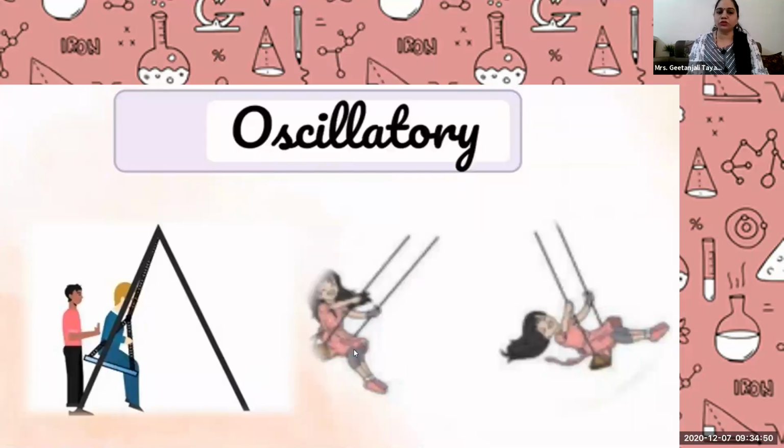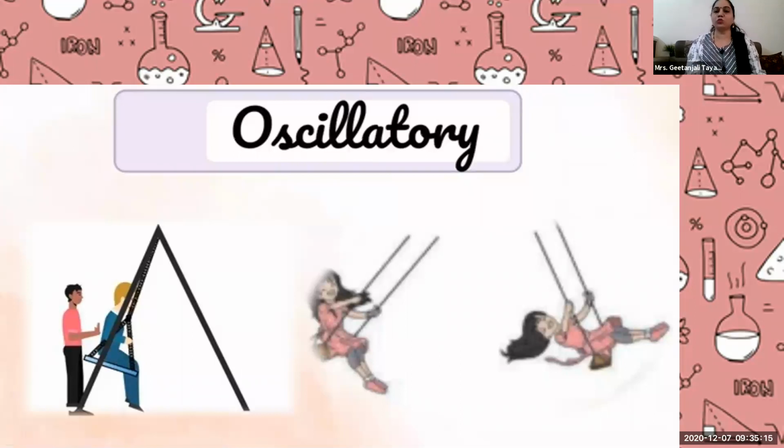So oscillatory motion, movement in a C shape, travels how? Back and front, back and front. So continuously that object is traveling back and front in the same path. It is not leaving its path. Isn't it swing? What some other example? Can you tell me an example of oscillation?